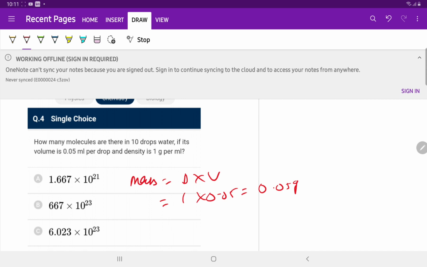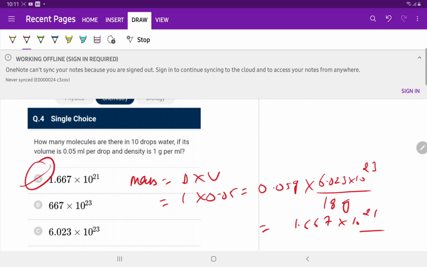We know very well that in 18 gram of water there is 1 mole, that is N_A molecules, which is 6.023 into 10 raised to the power 23, the Avogadro number. If we do this expression, we will get 1.667 into 10 raised to the power 21, which is option A.